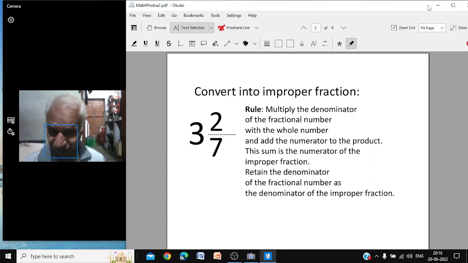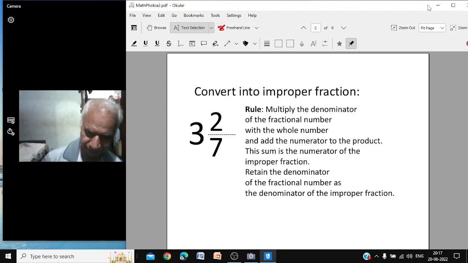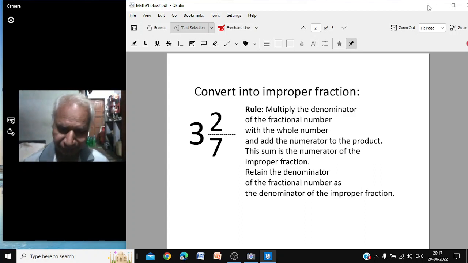And this is enough to give you jitters. And you start seeing blues because इसका उनको मतलब समझ में नहीं आया. Because half of them don't read like this. हम जैसे पढ़ते हैं ना, हम कैसे पढ़ते हैं? Multiply the denominator of the fractional number with the whole number and add the numerator to the product. अब उनको पढ़ना भी नहीं आता है. अब इंग्लिश मीडियम में भेजते हैं जहाँ पर neither the teacher nor the headmaster nor the principal knows English. वो तो बिजनेस के लिए बनाया था स्कूल. तो जो रखा है उसको ना इंग्लिश मालूम है ना हिंदी मालूम है, तो वो क्या सिखाएगा?